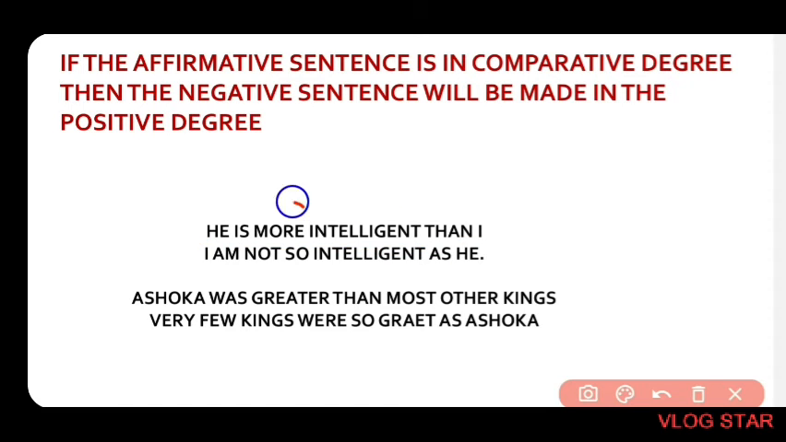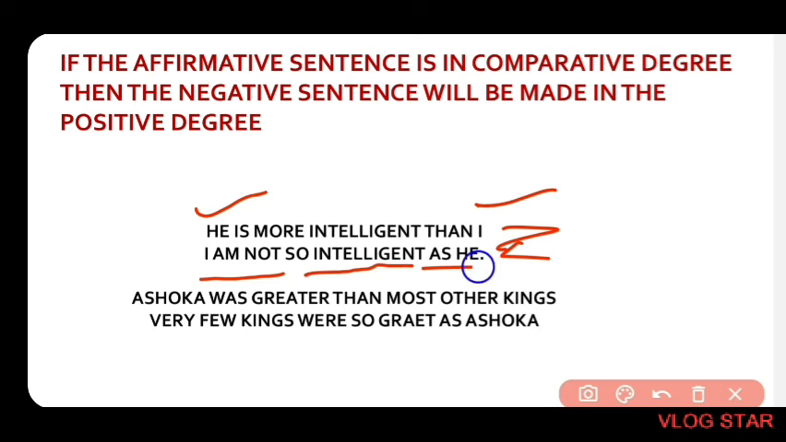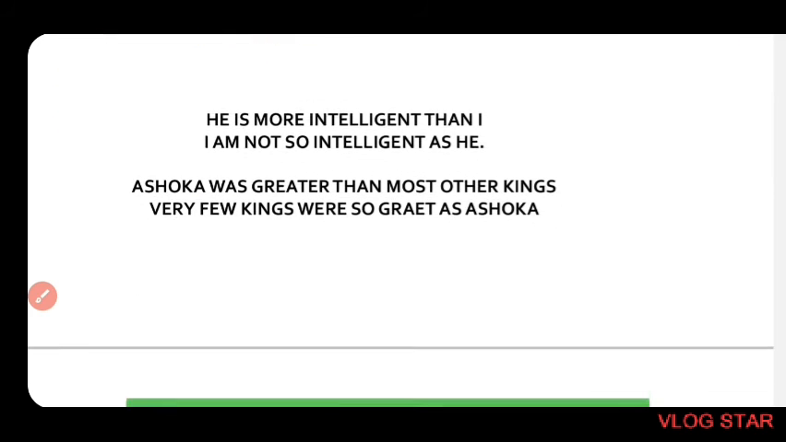Why comparative degree? Here more is used as the word has two syllables, and than is used, so he is more intelligent than I. A comparison is being made, so it is the comparative degree, a comparison between the two, he and I. So what will be the negative sentence of the above sentence? The negative sentence will be: I am not so intelligent as he. Come to the next example.